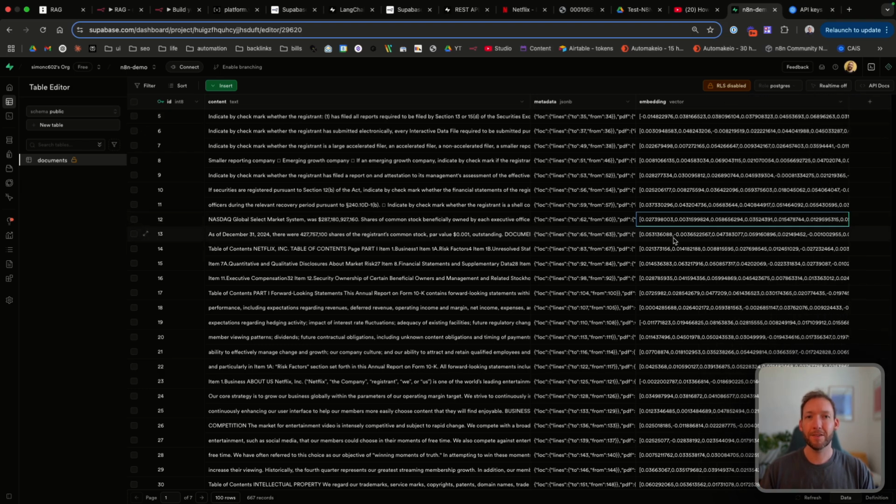So this is really crucial, remember, because we've turned this text here into an embedding. And the reason we've done that is it's really efficient to search similar embeddings if we're looking for certain terms. So say, for example, we would ask, and we can try this, what is the table of contents of the document?